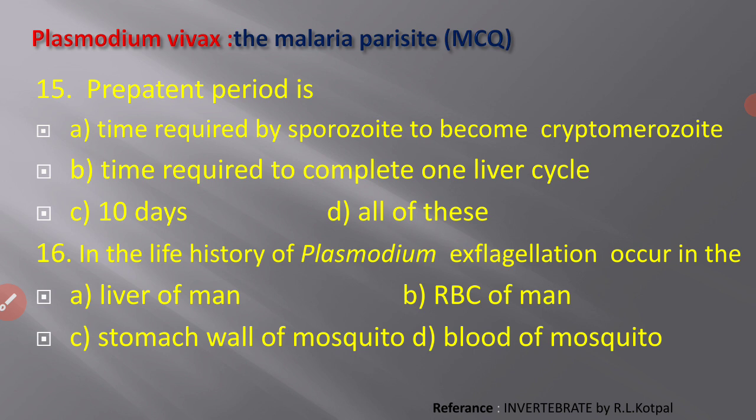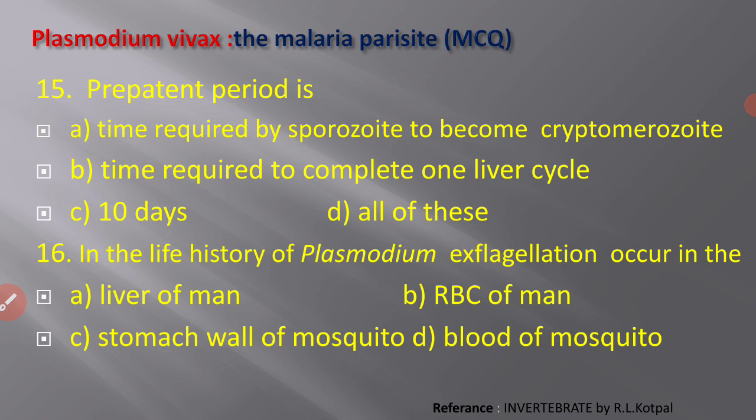Pre-patient period is, so which period in case of malaria parasite is called the pre-patient period? A, time required by sporozoite to become cryptomerozoite. B, time required to complete one liver cycle. C, 10 days, and D, all of these.